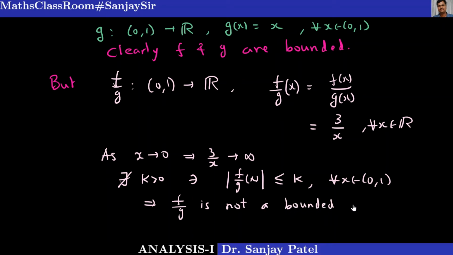This is also an exercise for you, to give the detail about why f upon g is not bounded. You can use the contradiction method also. Suppose it is bounded, then you will always get some point x in the domain for which the value of the function is greater than the bound you have selected. So that is about bounded functions. Our main aim is to discuss the concept of limit and continuity of functions of real valued and real variable.